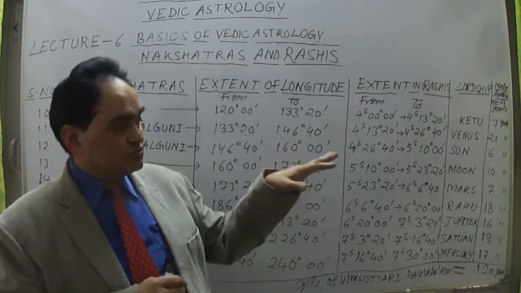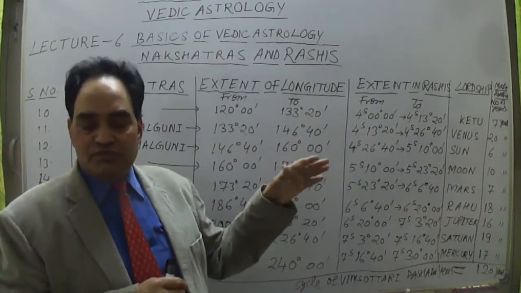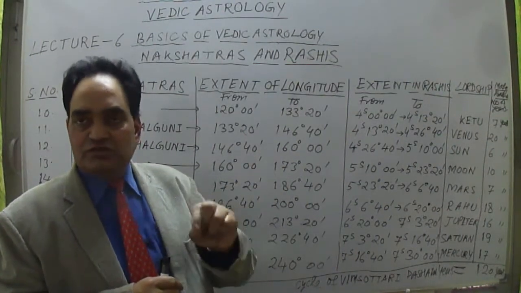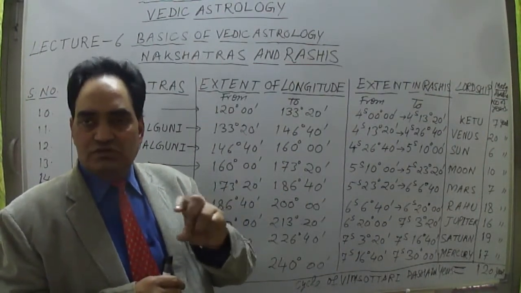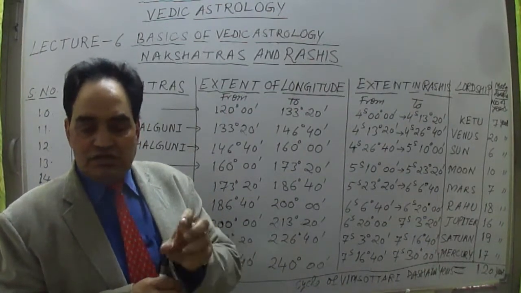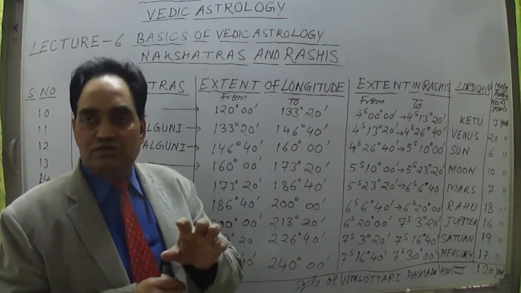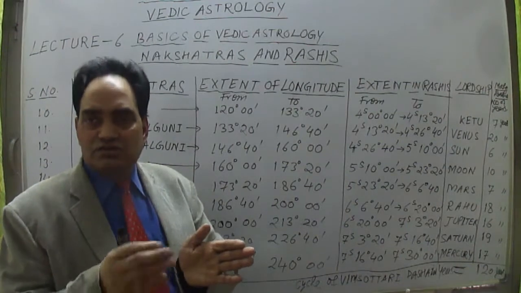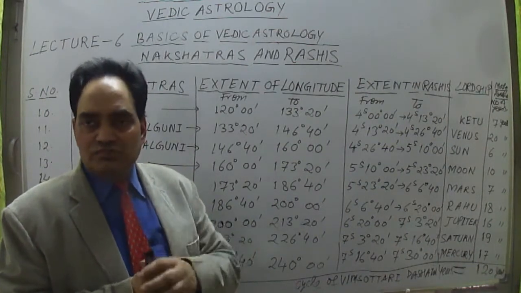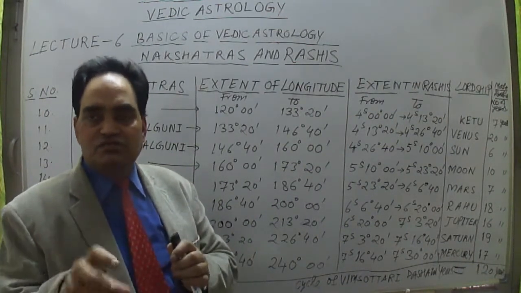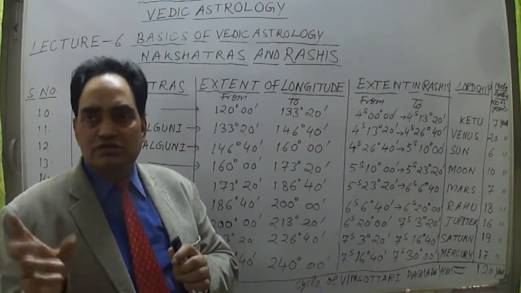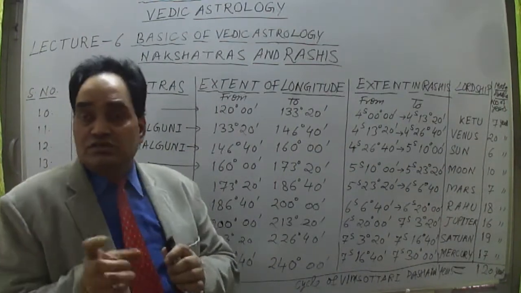Because 10 years is the total major period for Moon. Suppose the Moon's position falls in the nakshatra at a degree in between, not the full 13 degree 20 minutes. Suppose 6 degree 40 minutes plus 6 degree 40 minutes equals 13 degree 20 minutes.